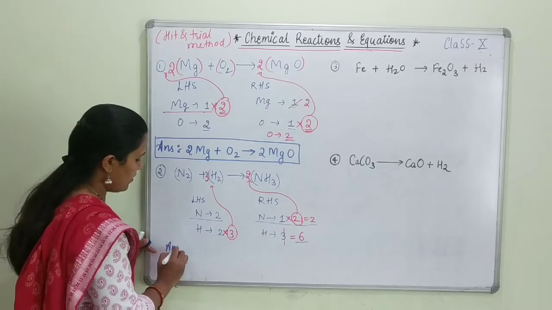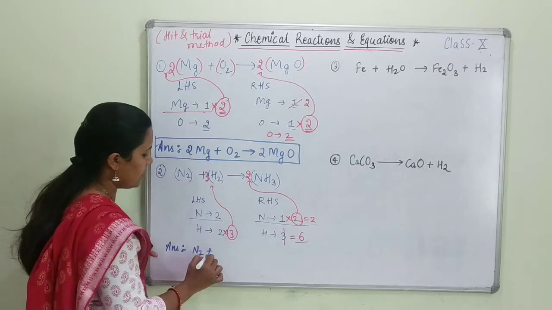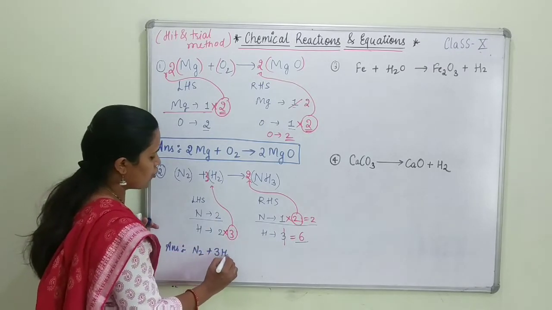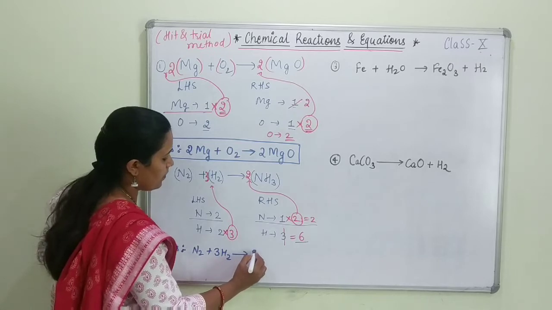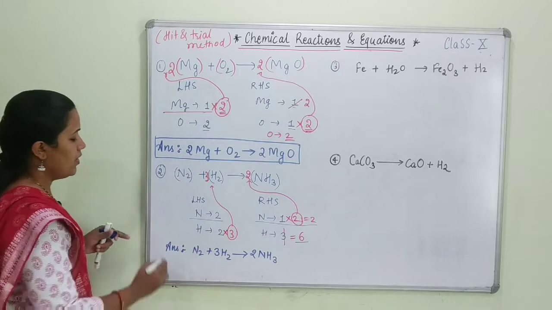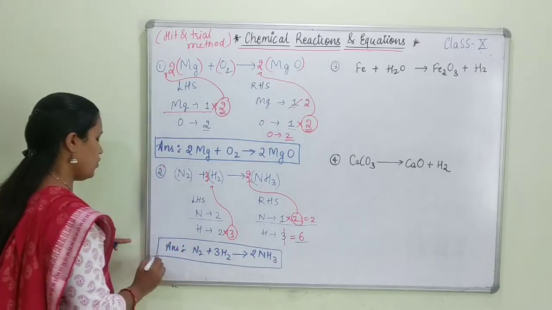Now in the answer there is no need to write the bracket, and even if you write the bracket, no problem. So 3H2 gives 2NH3. In this way we have solved the second equation also.